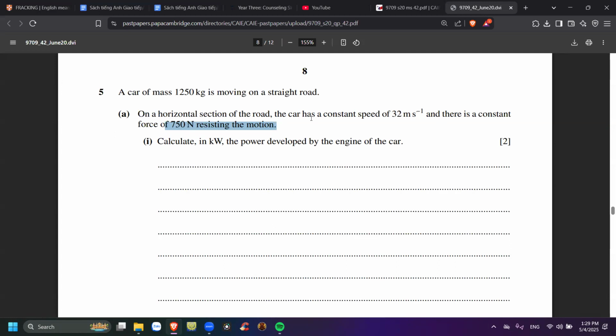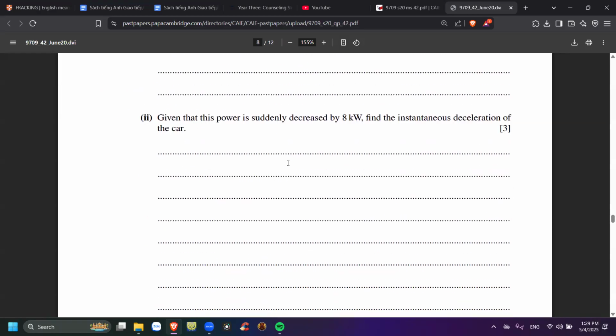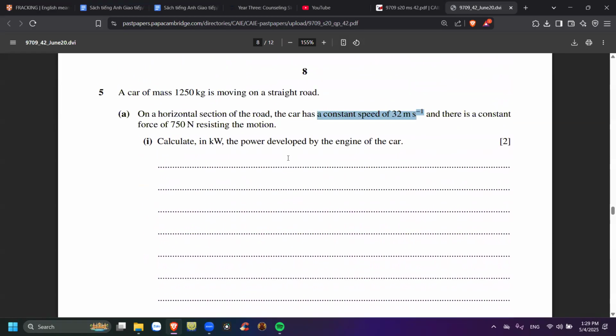Remember, there's a constant speed, so no acceleration here. However, power is F times V, right, teacher? Yes, but power has to be the driving force times the distance it travels. Sorry, F times V, but this is not that F, right?